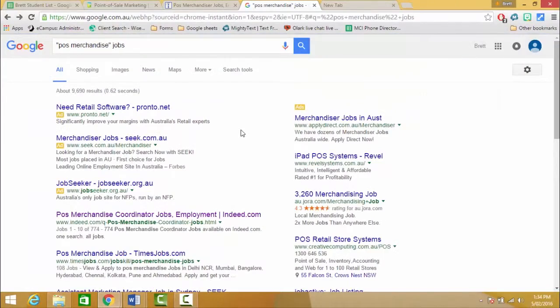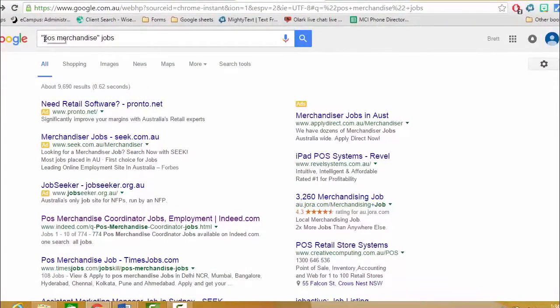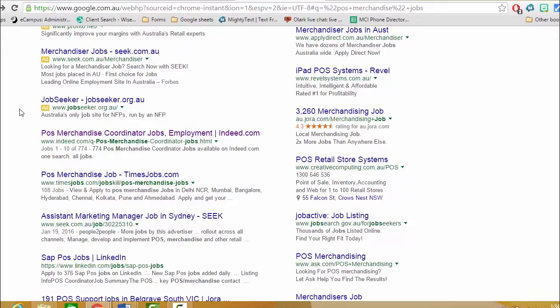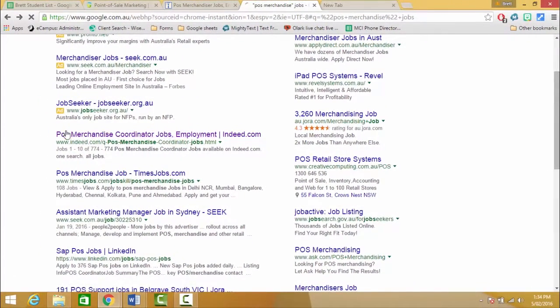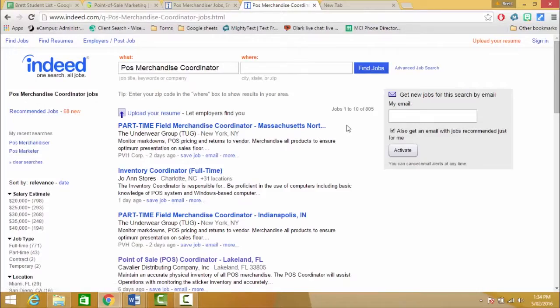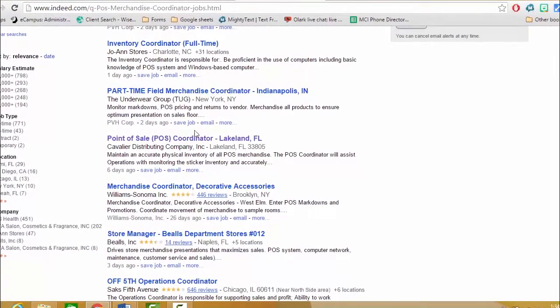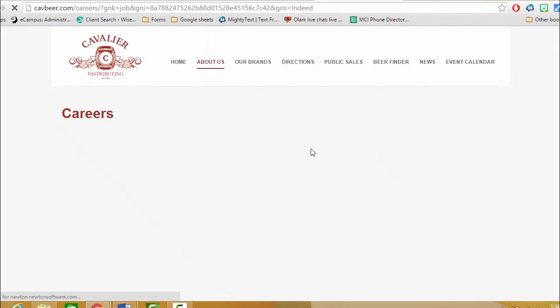If you want a more accurate search, use the quotation marks. So when you use quotation marks, it will search for this POS merchandise phrase exactly within the search. Now it's almost the same as the first search, just slightly different. And if I click on the first link again, we can see this one, point of sale coordinator. So it's a little bit more accurate.